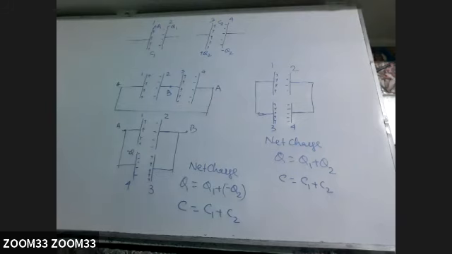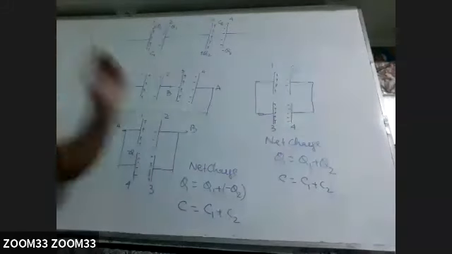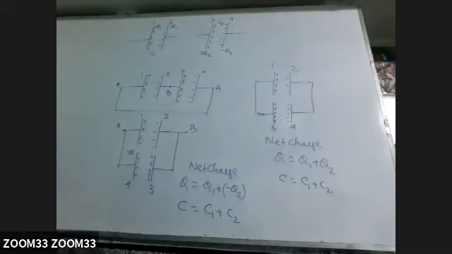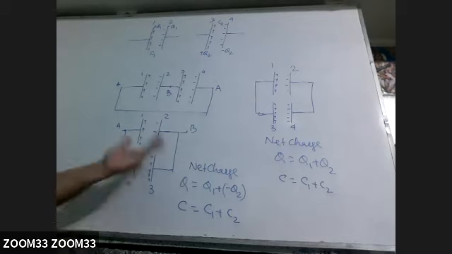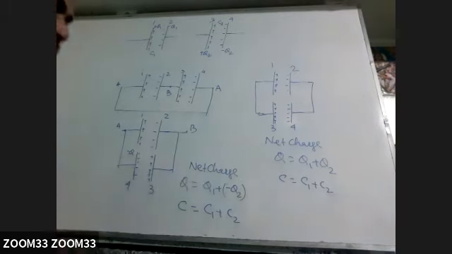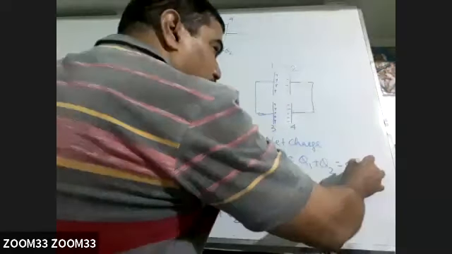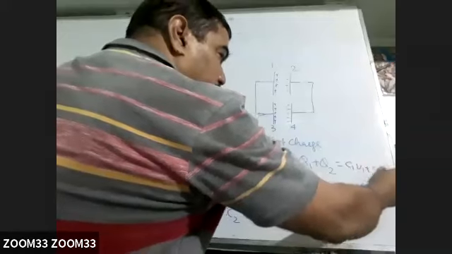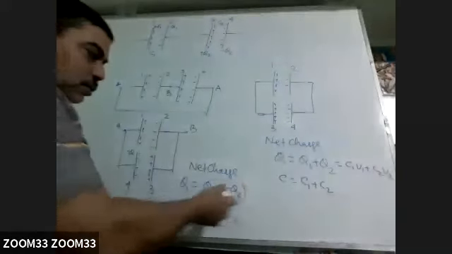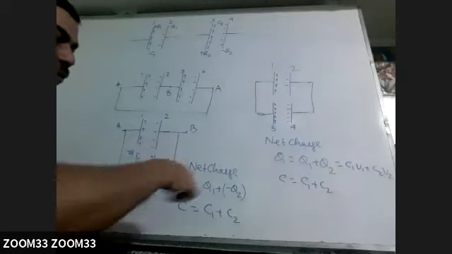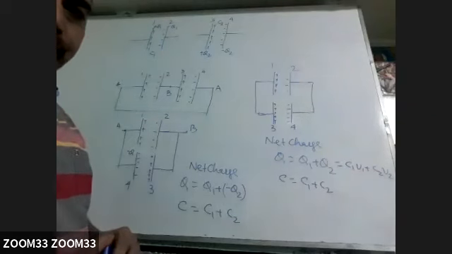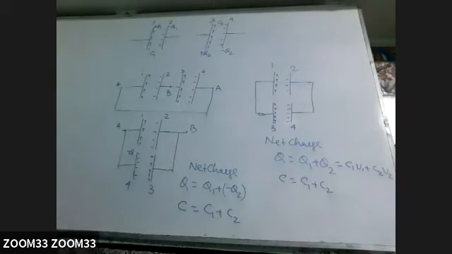Got the point? After that, all the formulas are the same. Whatever formulas we have derived for conductors, all are applicable in the case of capacitors also, because there also it was the same. So this can be C1V1 plus C2V2 if you are given potentials like that. This is also the same, C1V1 plus or minus C2V2, because the positive plate is connected to the negative plate.